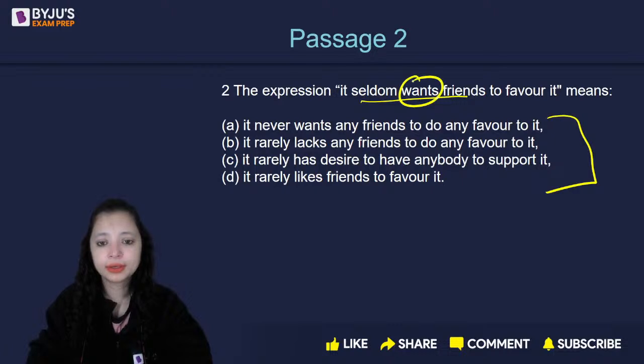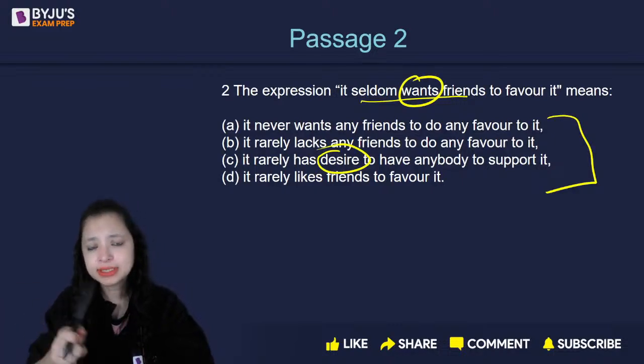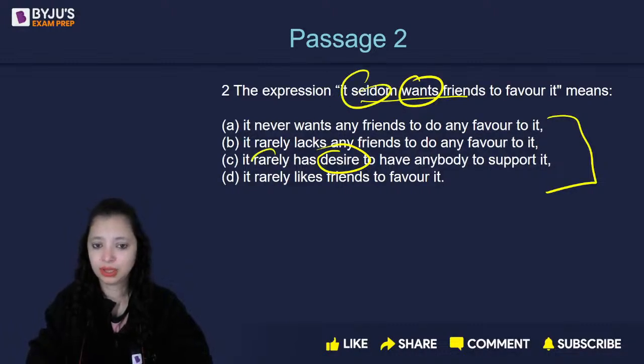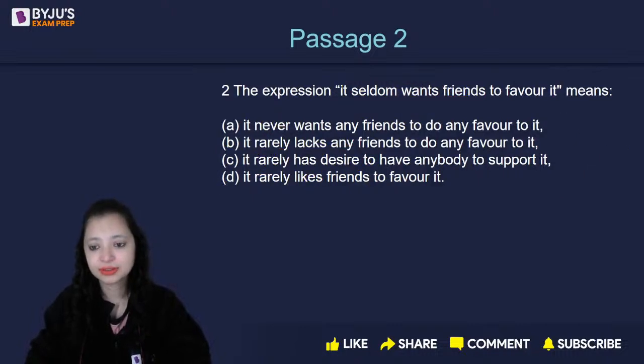देखो, want का closest word क्या है? Desire. आप लोगों ने सी क्यों नहीं मार्क किया? Seldom का rarely, never तो हो नहीं सकता, तो A eliminated. Seldom का rarely है, तो B, C, D आंसर हो सकता है. Want is not like, want is not lack, want is desire. It's nothing but replacing this word with something else, this word with something else. C is the correct answer.